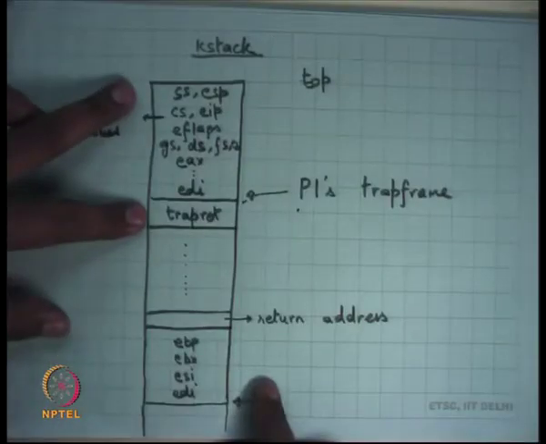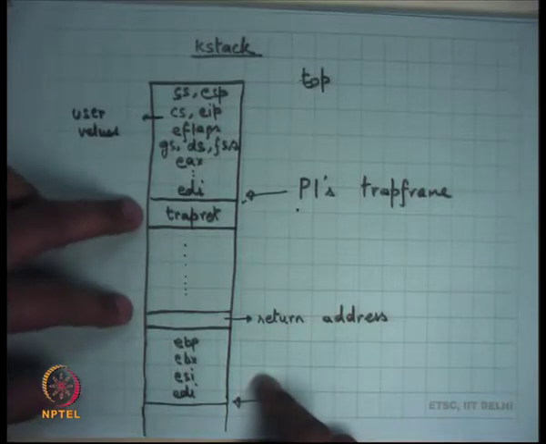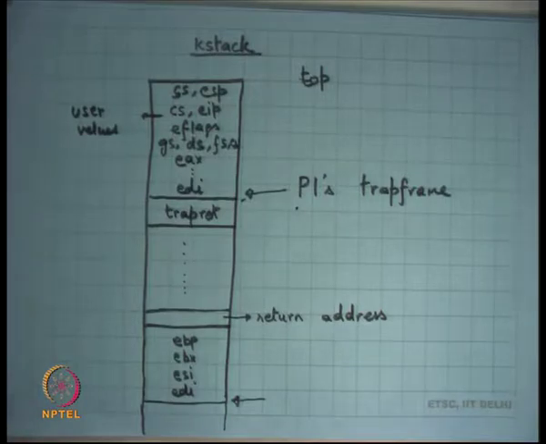Well, firstly it should be at least as big as the trap frame, okay? Then, whatever function it's going to call, what is the deepest function call that it can have? If you can analyze your code and say, this is the maximum call chain or call depth that you can have, that will give you some indication of what the maximum size of the K stack should be. Moreover, a function should not have very large local variables. If you're allocating local variables on the stack, you shouldn't be allocating large arrays on the local K stack. So all these things the kernel developer needs to be careful about, right?